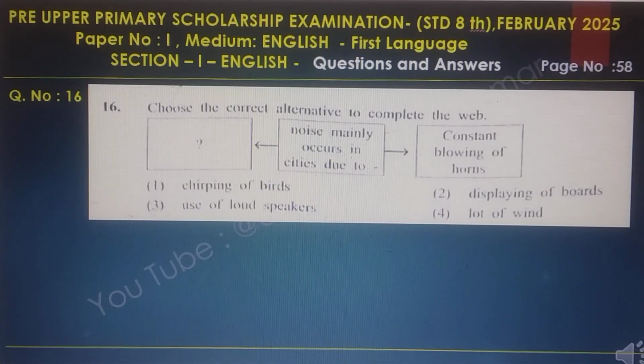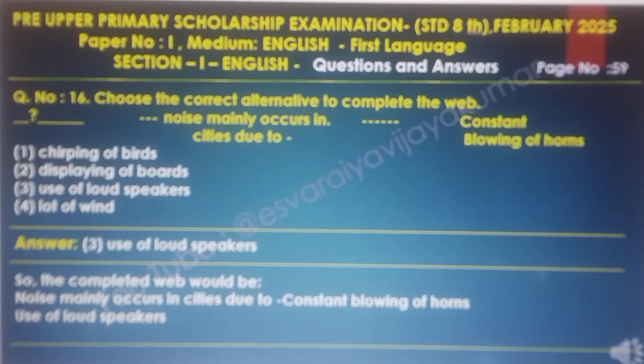Question number 16. The answer to this question is use of loudspeakers. The noise mainly occurs in cities due to constant blowing of horns, use of loudspeakers. So the completed sentence should be: the noise mainly occurs in cities due to constant blowing of horns, use of loudspeakers.